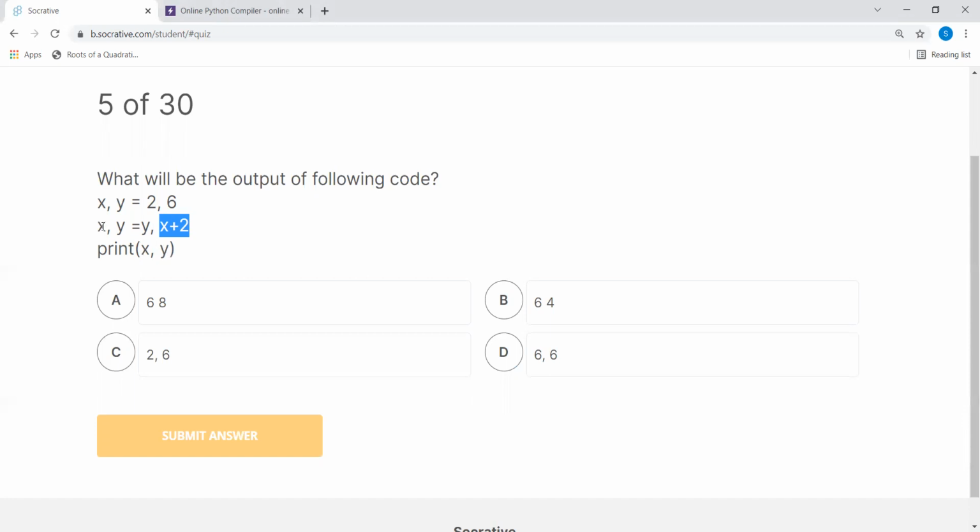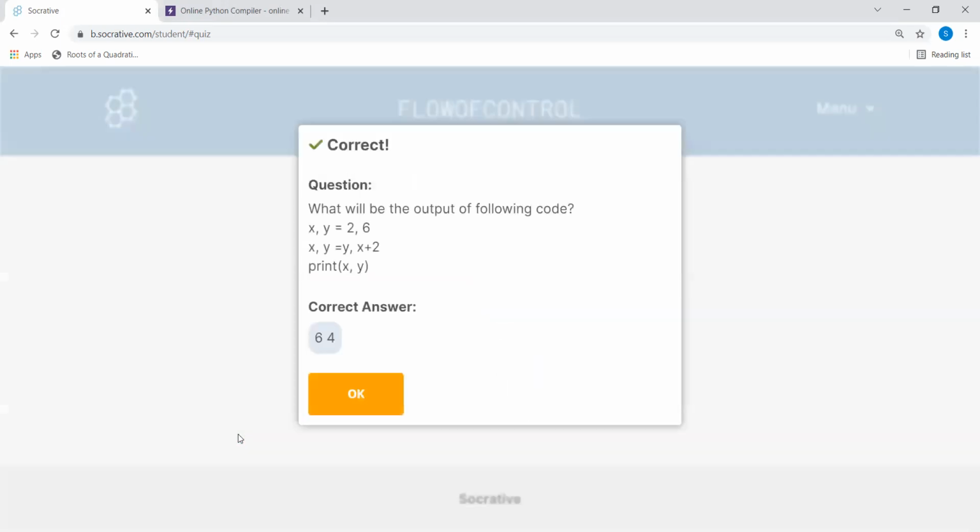So we can see the value of x has taken the value of 6, and y has taken the value of 4. So we can say 6 and 4. Let's see, 6 and 4 is the correct answer. Yes, this is the correct answer.